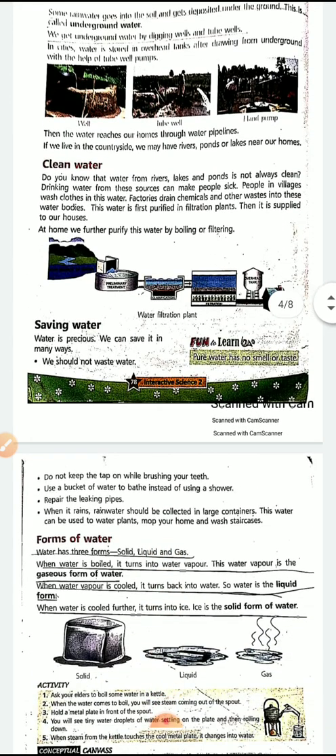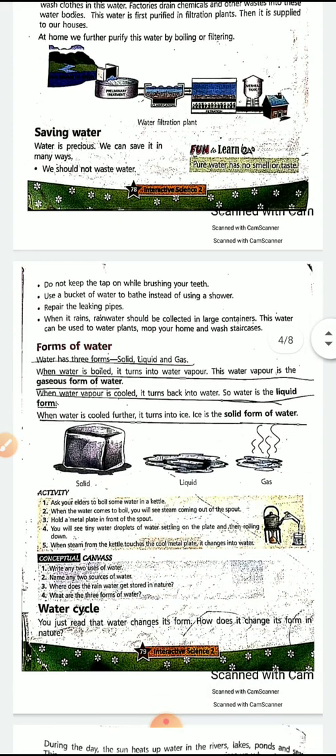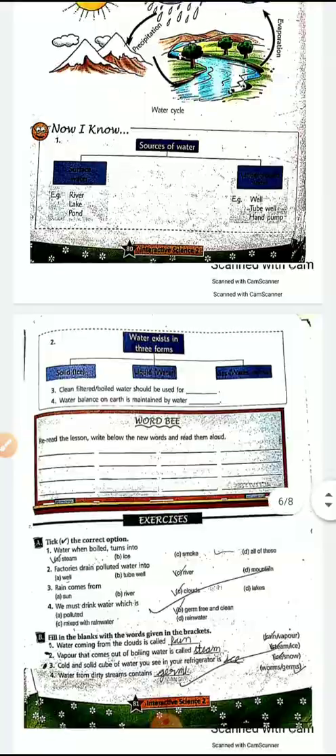In the next class, we'll learn how water is collected in cities, then channelized and cleaned, and then sent to your house. So in the next class, we'll read clean water, how to save water, forms of water, and then the water cycle. Okay, children?